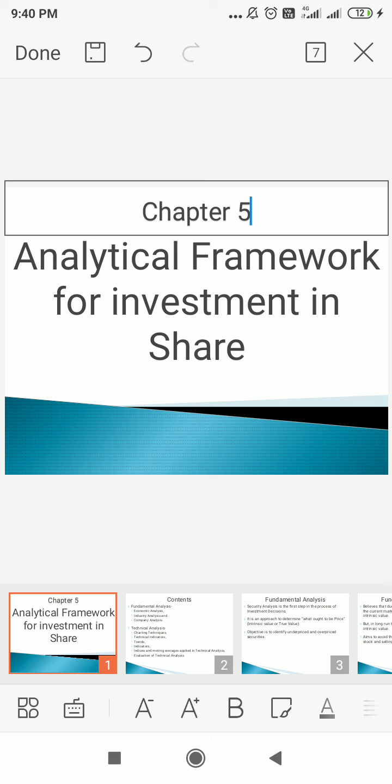The first point deals with fundamental analysis. It covers economic analysis, industry analysis, and company analysis. The second part deals with technical analysis. It contains different charting techniques, technical indicators, trends, indices, and moving averages applied in technical analysis. And lastly, we are going to differentiate between technical analysis and fundamental analysis. Now let us see the points one by one.